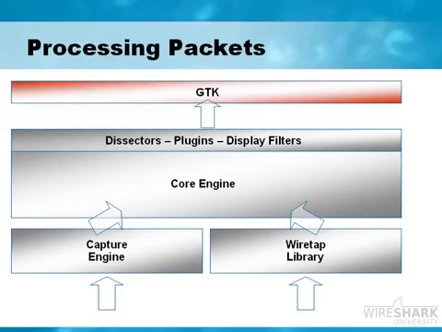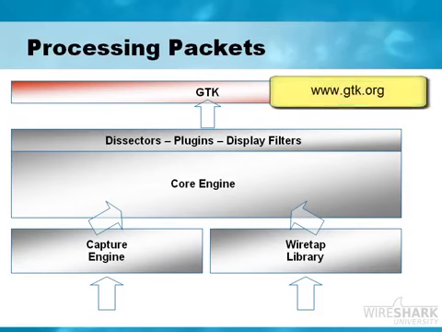Now, the biggest part of Wireshark that makes it different from TCP dump or Snoop or something like that would be the graphical interface. Wireshark uses GTK, which is the GIMP toolkit, and that is a multi-platform toolkit for providing that interface. GTK offers a complete set of widgets for developing a GUI interface for all sorts of projects. You can find more information about GTK online at www.gtk.org.